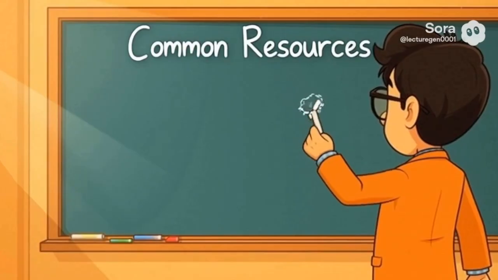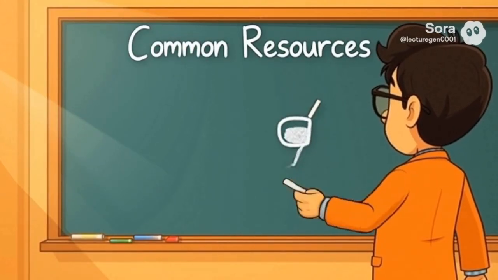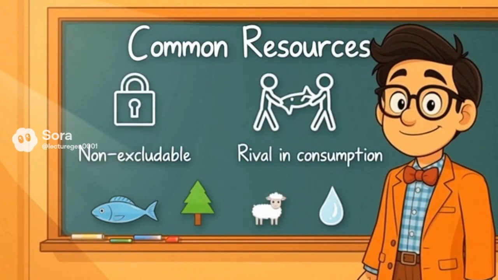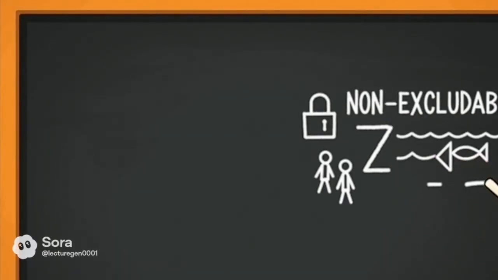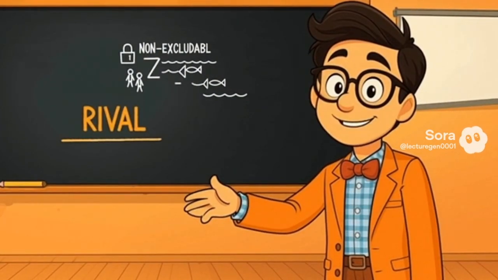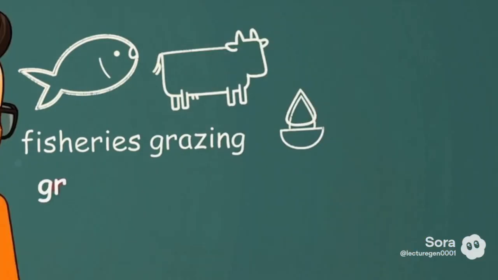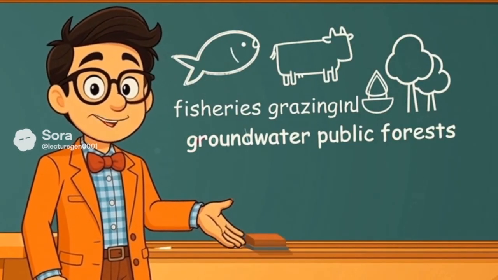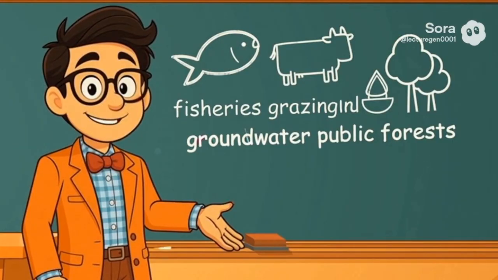Now, let's turn to common resources, goods that are non-excludable but rival in consumption. This means people can't be prevented from using them, but one person's use reduces how much is left for others. Examples include fisheries, grazing land, groundwater, and even public forests, all resources that can be overused when left unmanaged.